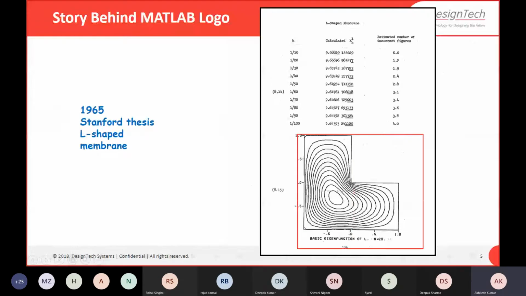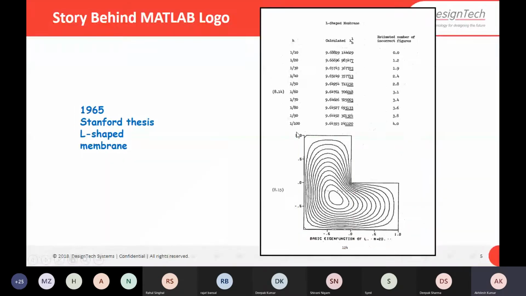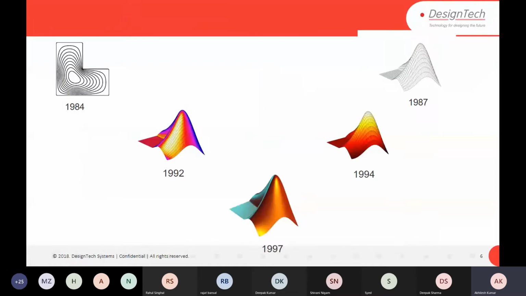This was the first logo of MATLAB. It was taken from the L-shaped membrane, and year by year it was modified. You can see here 1984, 1987, still it was a black and white kind of logo. Then 1994, 1992, and 1997. The logo which you see right now is taken from 1997. From that time it has not been modified till now.